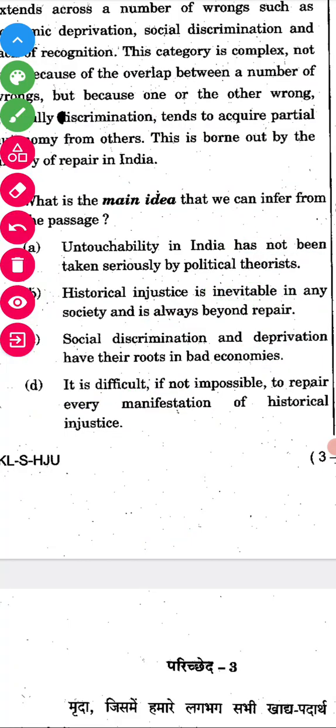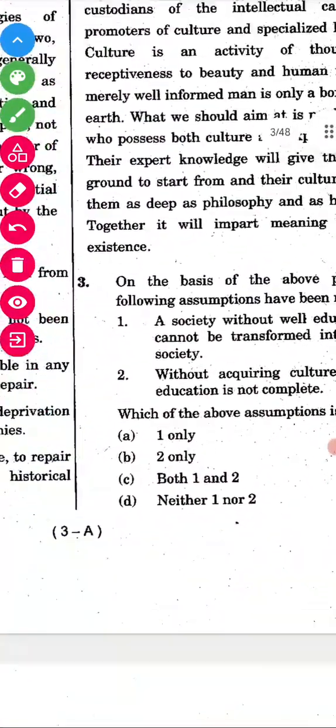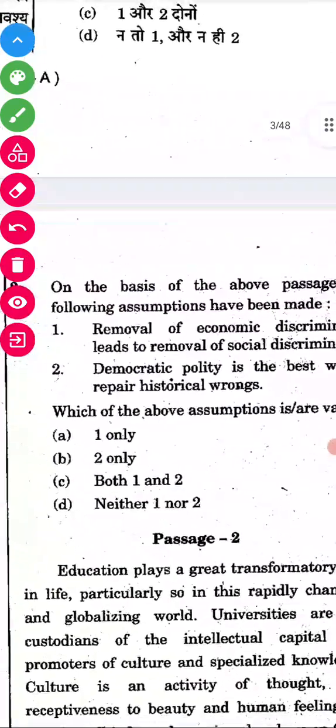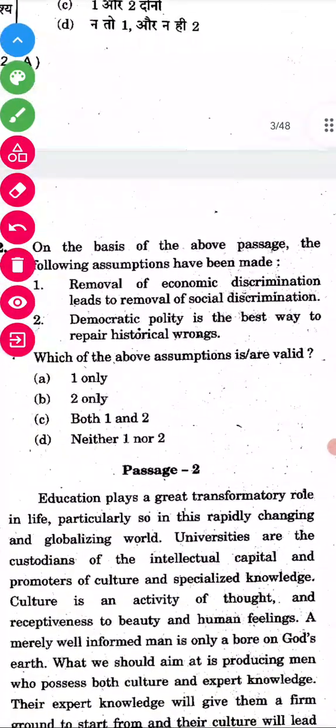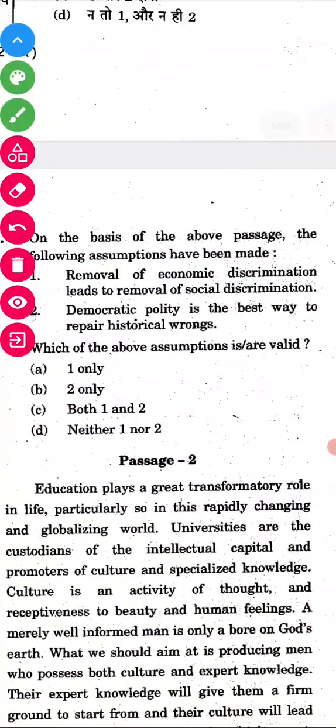See how easy that was. We'll see the second question, on the same passage. On the basis of the above passage, the following assumptions have been made. One, removal of economic discrimination leads to removal of social discrimination. Two, democratic polity is the best way to repair historical wrongs. Is it right?